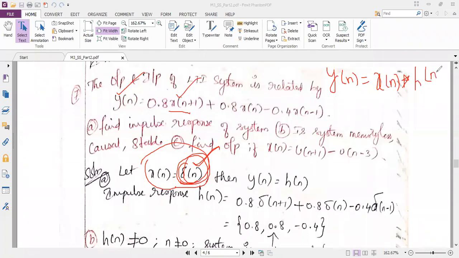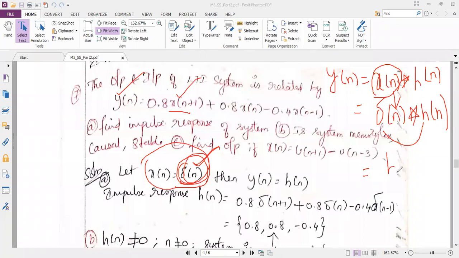So what I am trying to convey here is, if I keep x of n by default as delta of n, just for simplification purposes, to avoid complexity, then it is delta of n convolution with h of n. You know very well, if you have delta convolved with any variable, the final result is nothing but 1 multiplied with h of n.